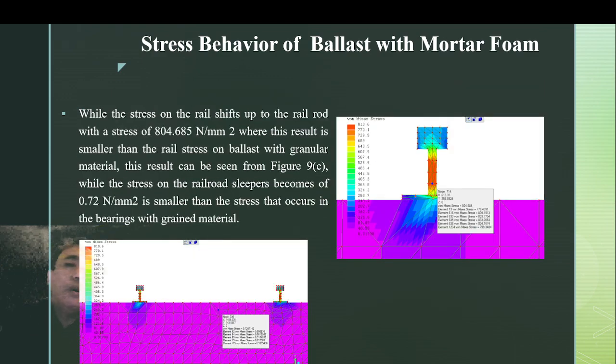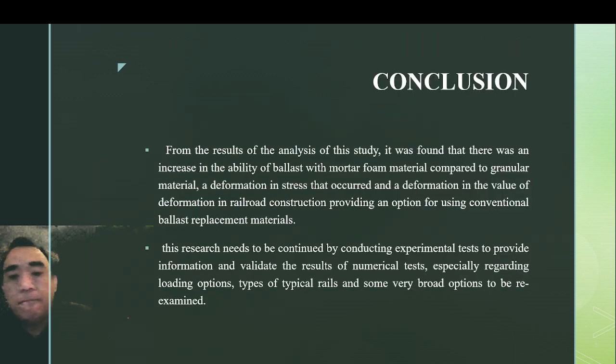The stress on the rail of the railroad is 4.685 Newton per millimeter square, where the result is smaller than the rail stress on ballast with granular material. This ratio can be seen in this figure, while the stress on the railroad sleeper becomes 0.72 Newton per millimeter square, smaller than the stress that occurs in bearing with granular material.